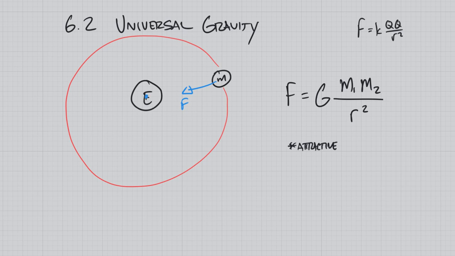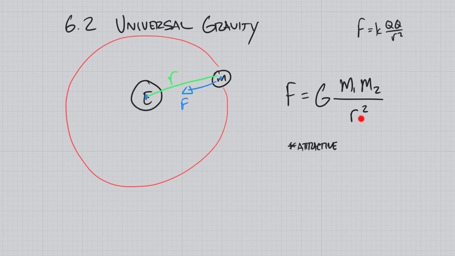So if we're talking about the center of the Earth and the center of the moon, this would be that radial distance there. Conceptually, what we can see is that as the masses of the objects get bigger, the force is going to increase. So if the moon all of a sudden doubled in size, the force between the Earth and the moon would double. If the radius increases, because it is on the bottom of my fraction, it's an inverse relationship.